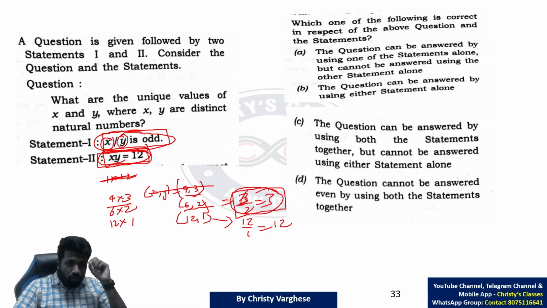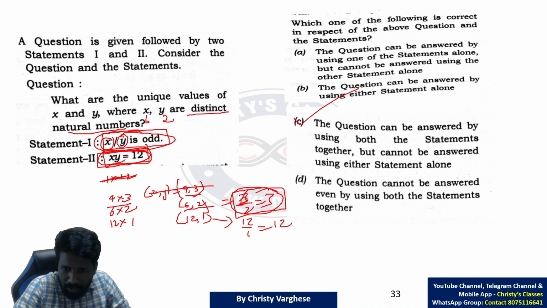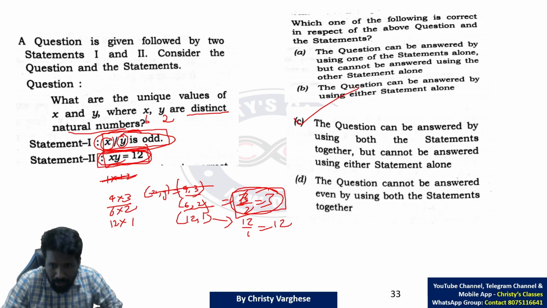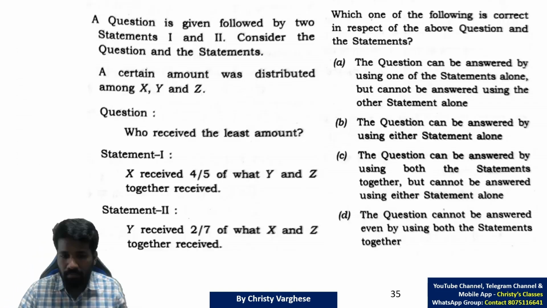That is 6 and 2. So you can determine x and y values as 6 and 2. You can uniquely determine them, they are distinct natural numbers also. So both statements together you can answer the question. Option C, question can be answered using both the statements together but cannot be answered using either statement alone.